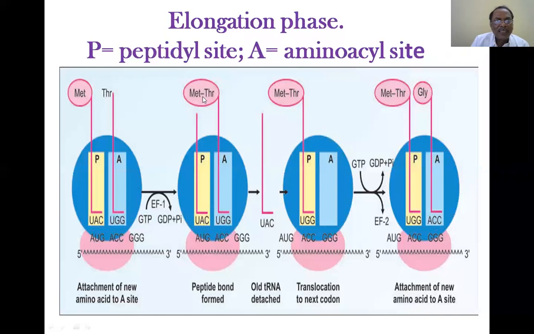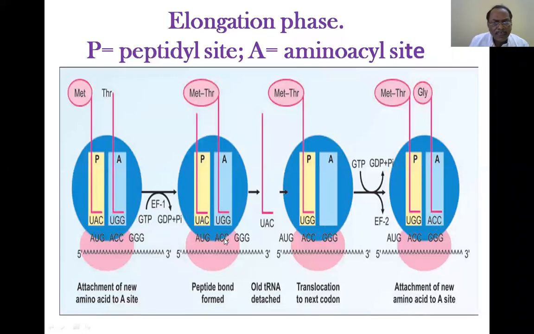Peptide bond formation is done by a part of rRNA which has enzymatic, peptidyl link forming capability, and hence this rRNA fraction is called a ribozyme. That is RNA having enzyme activity, ribozyme. So this RNA is actually linking one amino acid to another amino acid in the protein synthesis process.